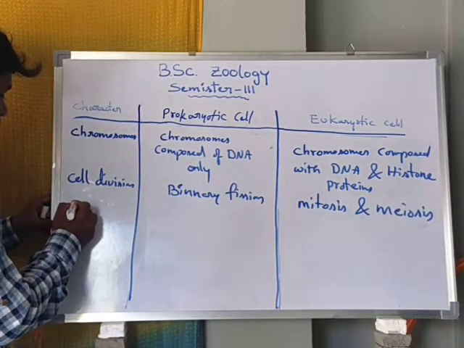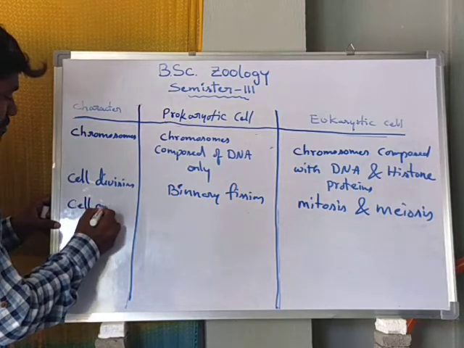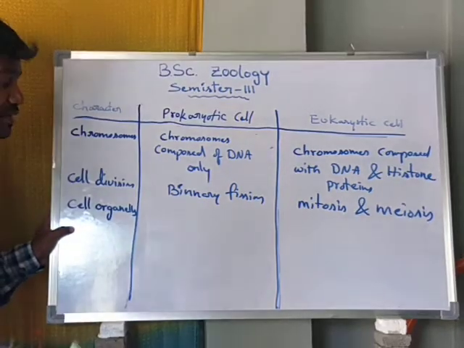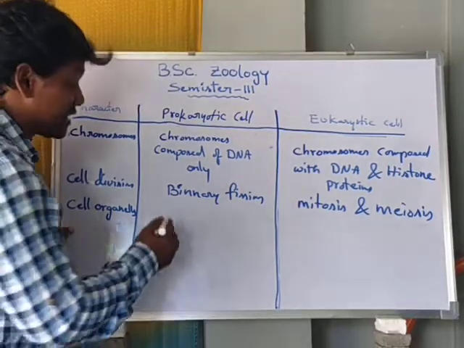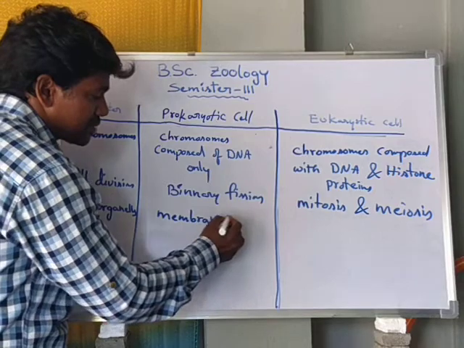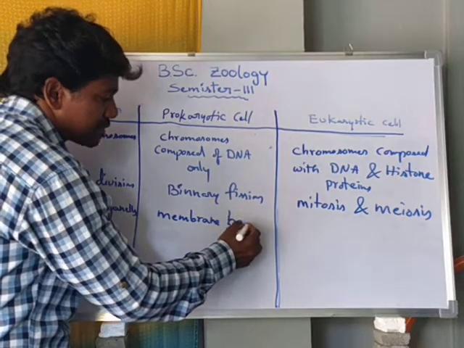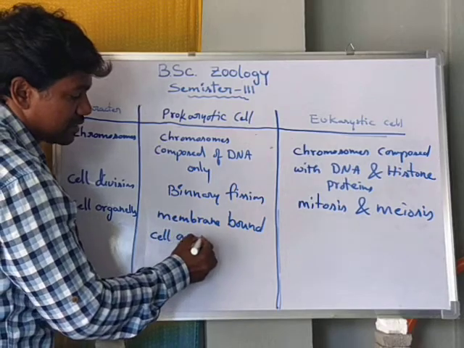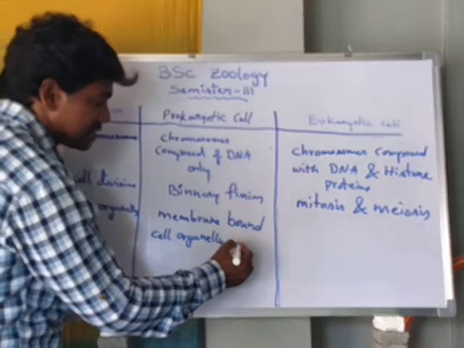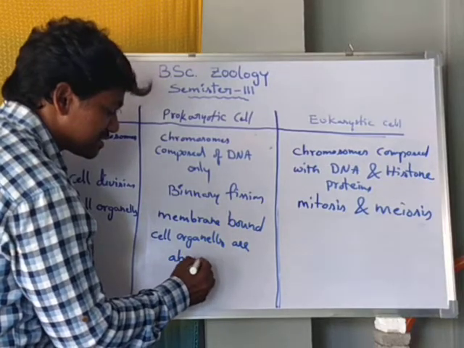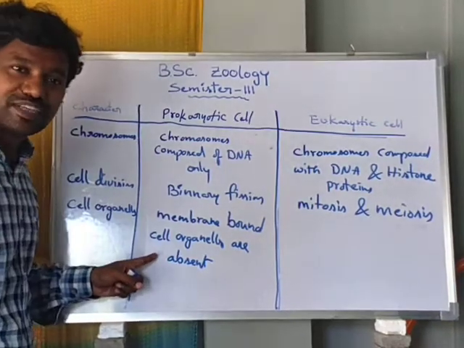Another character, cell organelles. Membrane bound cell organelles are absent.